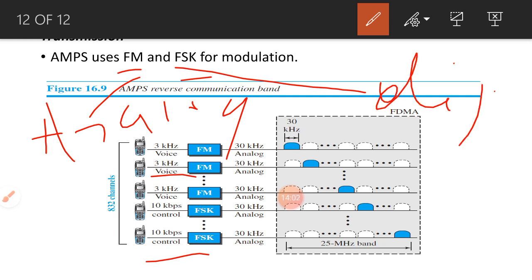Frequency modulation is for modulating the analog signals, and frequency shift keying we use for modulating the digital signals. Okay, from both these techniques we only vary the frequency value. Phase and amplitude remain constant, as we have already discussed in the previous modules.